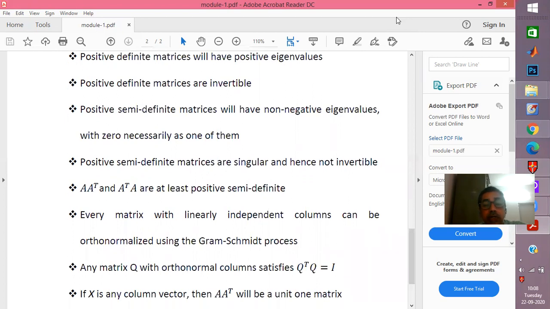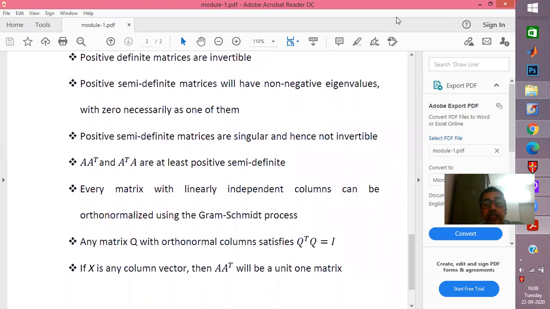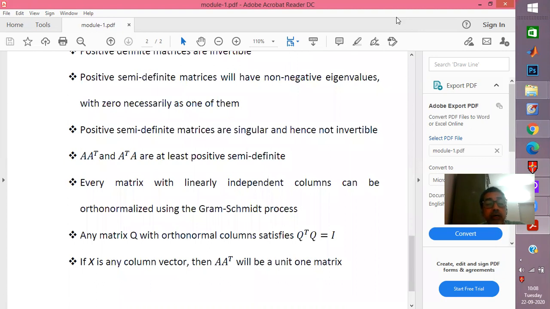Now, when you come to the QR factorization, we require one property, which says every matrix with linearly independent columns can be orthonormalized using the Gram-Schmidt process. And then any matrix Q with orthonormal columns will always satisfy Q transpose into Q is equal to I. So you will definitely see that when we talk about QR.